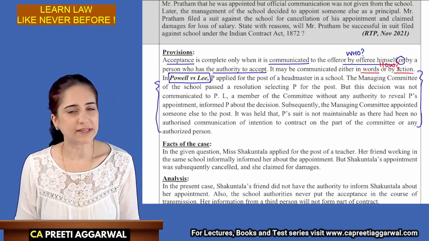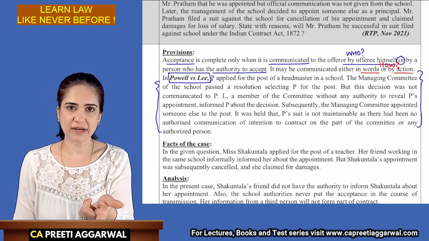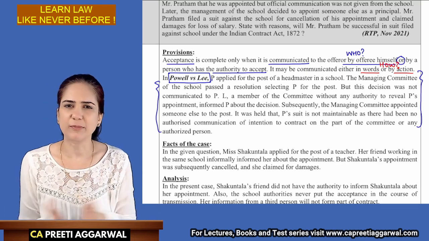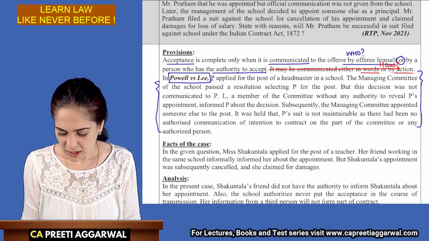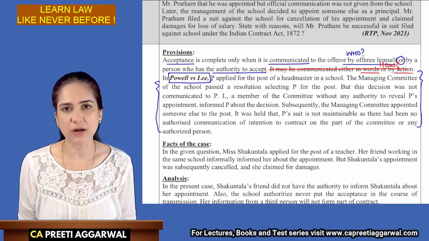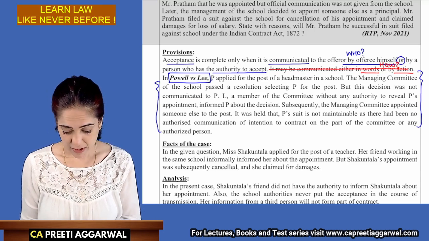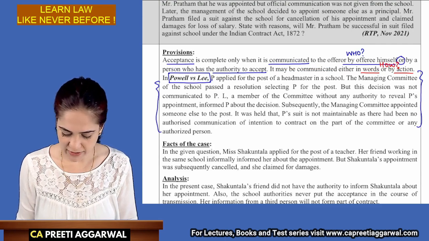Did you notice that they have not explained anything other than these points? Who can communicate the acceptance and how it can be communicated, either by words or action. Now, if in the exam you don't write this, I think it is not going to affect your answer. So it is perfectly all right. But yes, now this is just practice ground. So here we have realized that I did not write this point. So I have highlighted that in red.